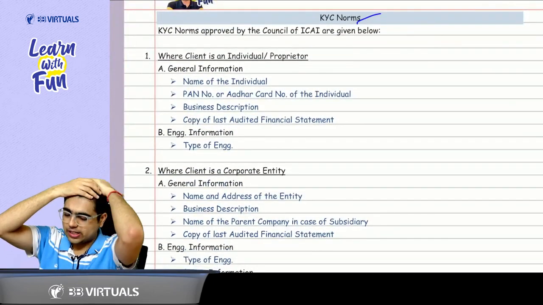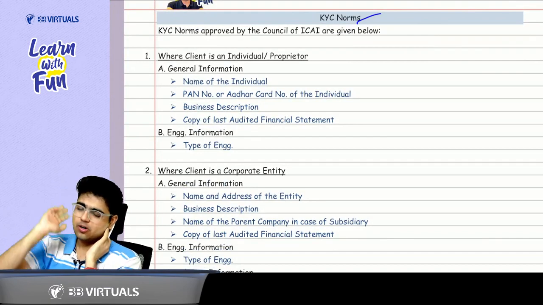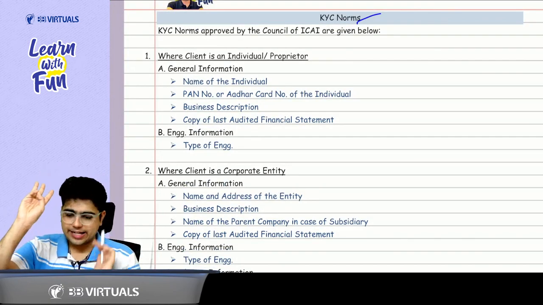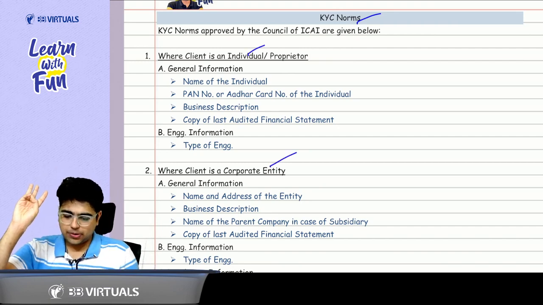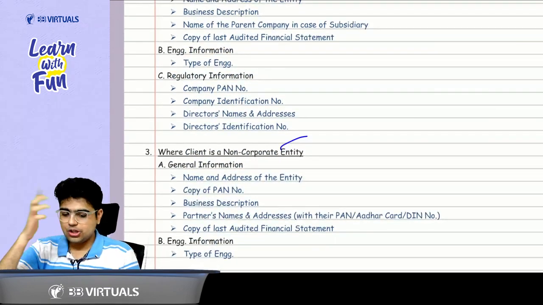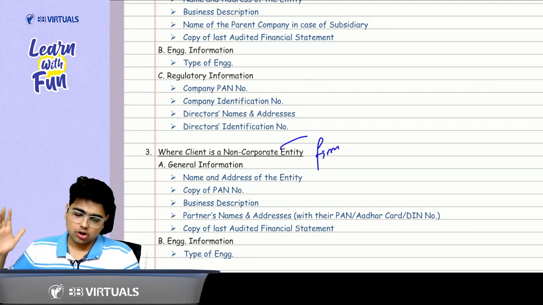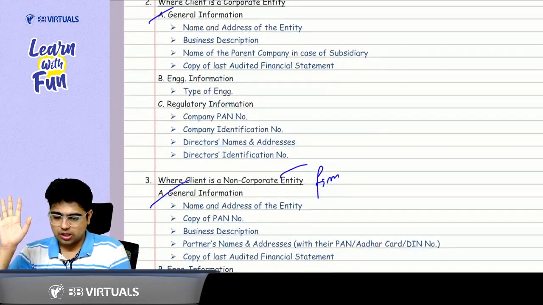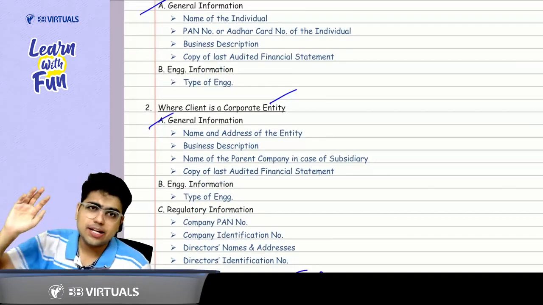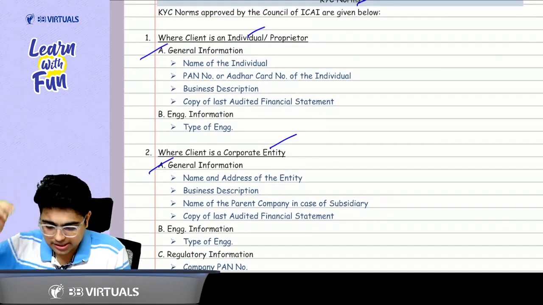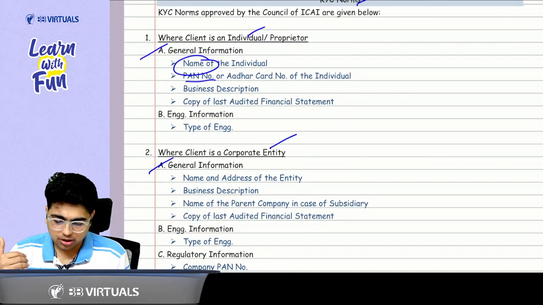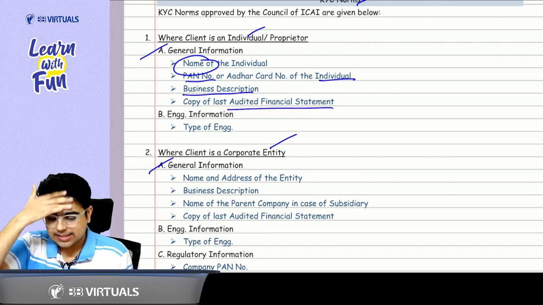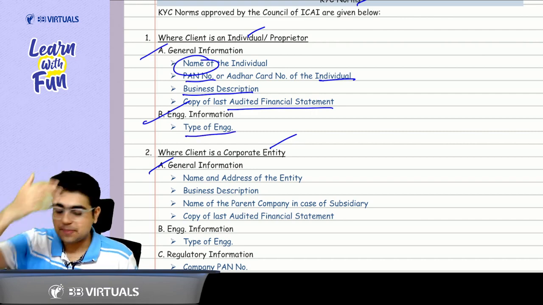So KYC norms, what it says, know your customer, or basically in case of a CA, I should say know your client. So what can be the three types of a client? Individual, corporate entity, or you can say a partnership firm, that is a non-corporate entity. So the first thing, that is the general information, it stays the same in all cases. What is the general information I need to know about my client? First of all, the name of the client, then the PAN number of the client, business description, and audited financial statement. Got it, sir?